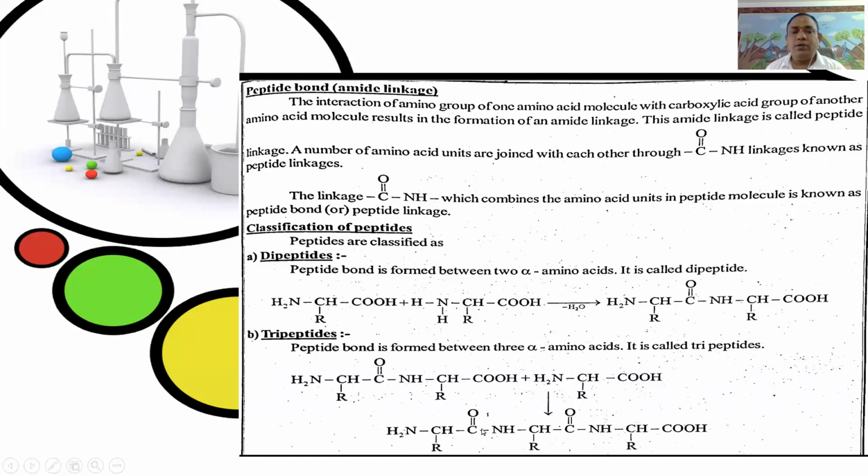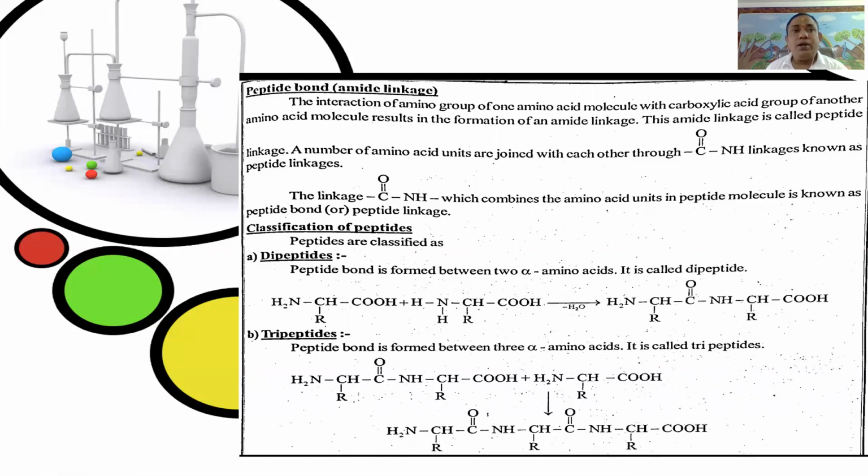If two alpha amino acids are heated, they lose a water molecule to form a dipeptide. In the dipeptide, only one peptide bond is formed, between the carboxylic group, the acidic group of one alpha amino acid, and the basic amino group of another amino acid, that is C double bond O NH, the peptide linkage or peptide bond.